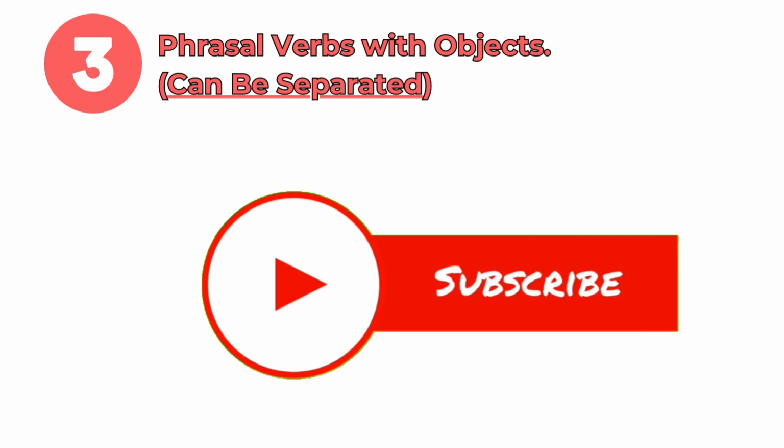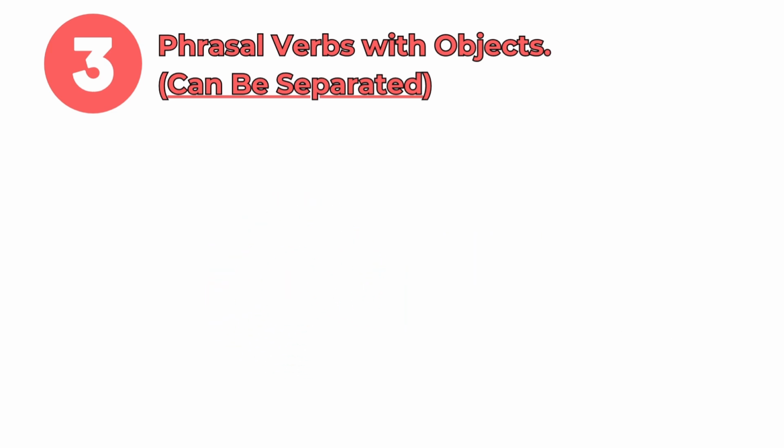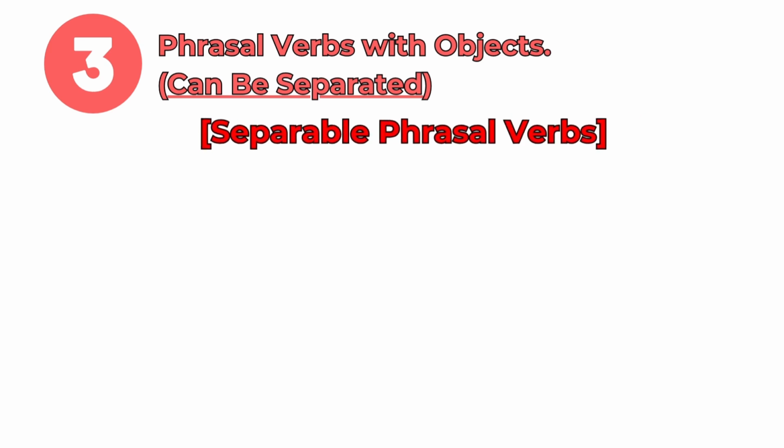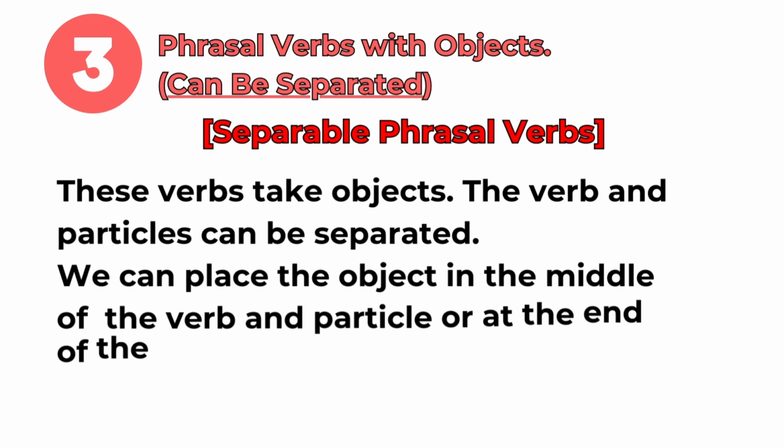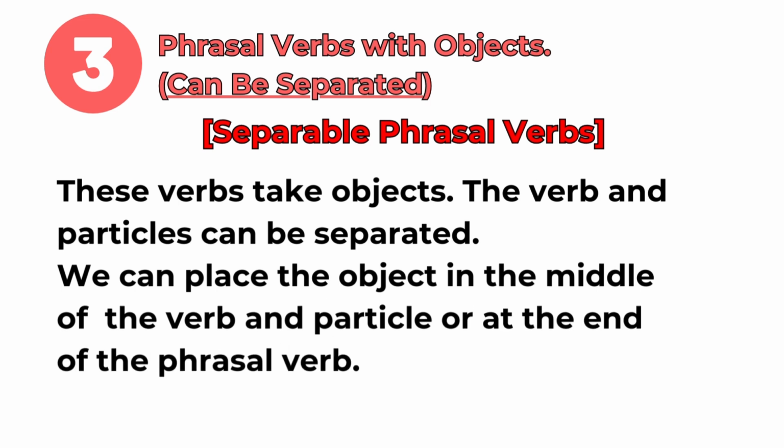Type 3. Phrasal verbs with objects that can be separated. They are called separable phrasal verbs. These verbs take objects. The verb and particle can be separated. We can place the object in the middle of the verb and particle or at the end of the phrasal verb. Anyway, both sentences make sense.